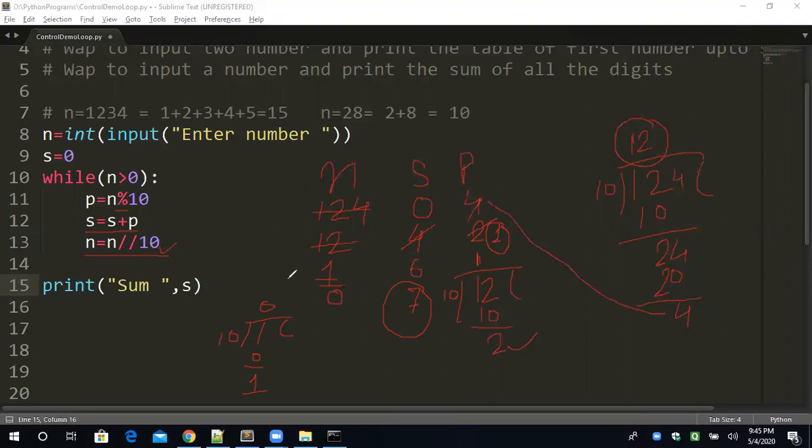I'm doing the full dry run to explain to you. Now N is greater than 0? Now N is 0, not greater than 0. Condition is false. So the loop will break. And what will be the value of S? The value of S is finally, you can see, 7. And what is 7? 7 is nothing but the sum of all the digits. What number have I taken for the dry run? I've taken the number 124. So 4 plus 2 plus 1, 4 plus 2 is 6, 6 plus 1 is 7. 7 is contained in S.